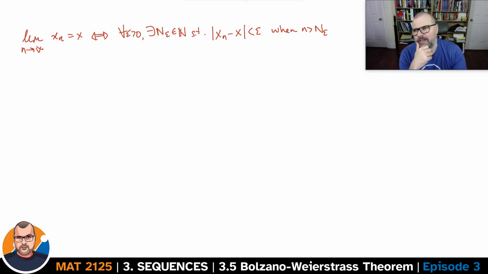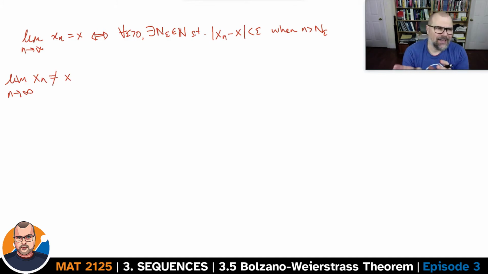Well, what does it mean then to say that the limit when n goes to infinity of the sequence x_n is not equal to x? We're looking at negating the definition of convergence to a limit x. So what's the negation of this?